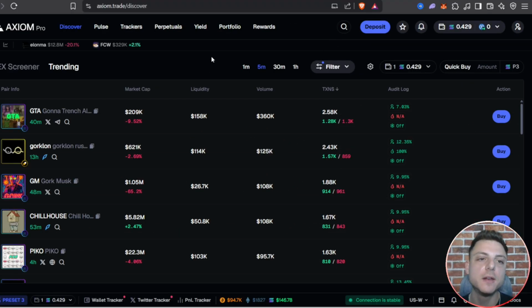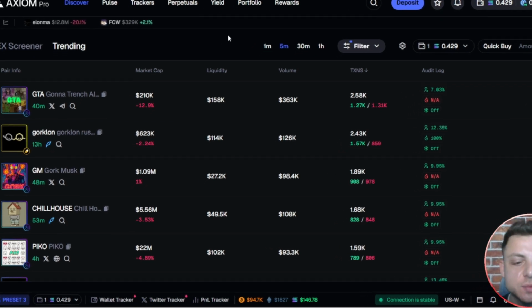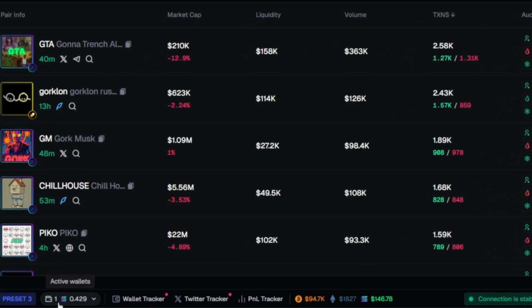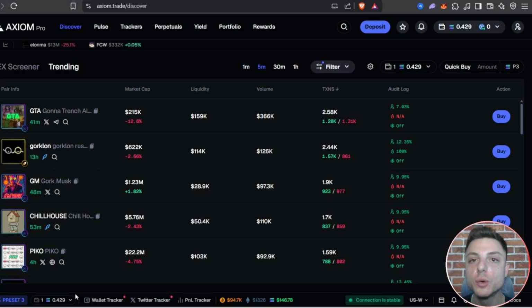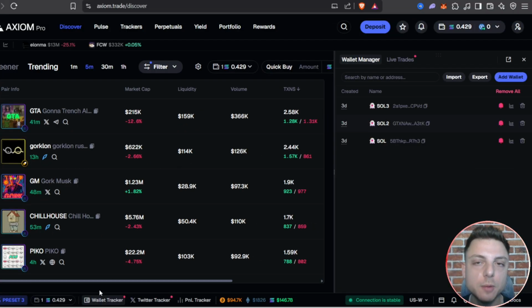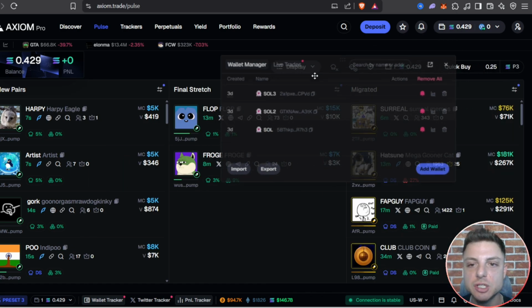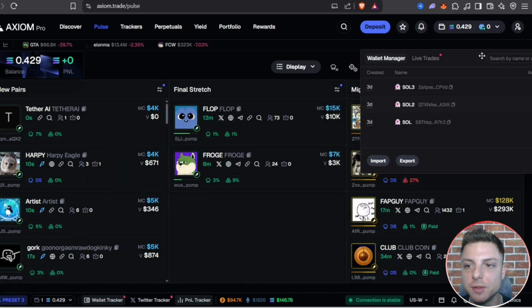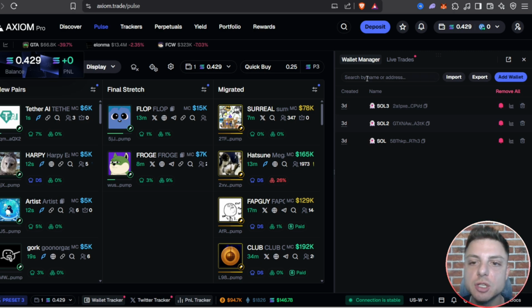Now we can go ahead and familiarize ourselves with Axiom Pro. One of the first things we can focus on is at the bottom here, it shows our active wallets. We also have access to the wallet tracker where we can begin adding wallets. We can paste in literally thousands of wallets to begin tracking them live here, seeing all the particular trades they're taking. So there's a lot of benefits to that. We can make it bigger and smaller. We can actually drag it around the screen. I like to keep it on this right-hand side. And we can easily add specific addresses right here.